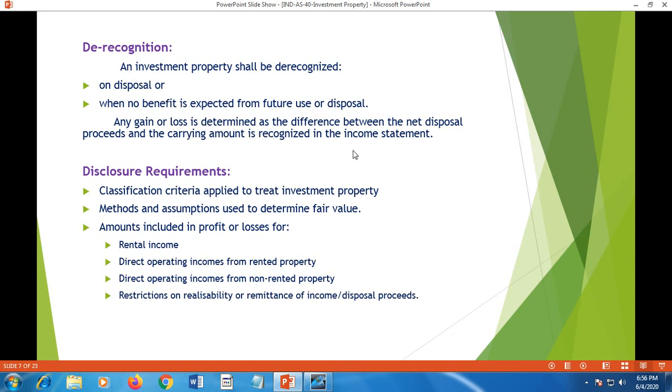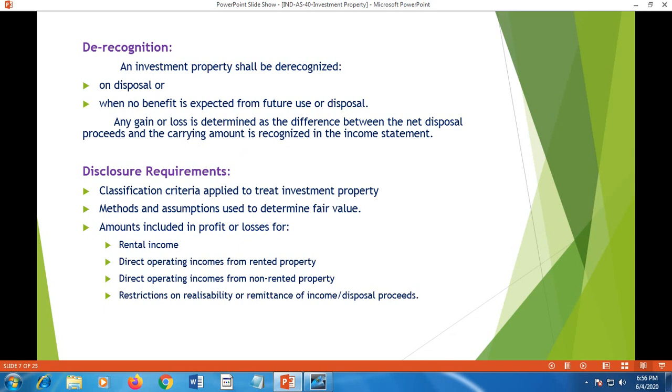Any gain or loss is determined as the difference between the net disposal proceeds and the carrying amount, and is recognized in the income statement. That means when the property loses investment property status by disposal or by the fact that no benefit is expected, then the difference between the carrying amount and the net proceeds received from sale, etc., is transferred to the income statement.